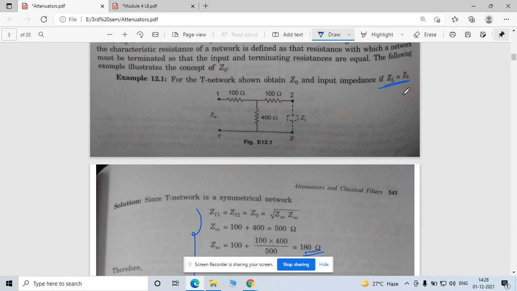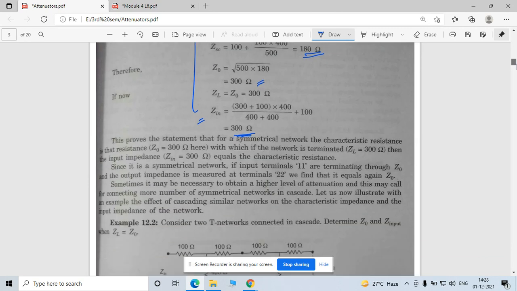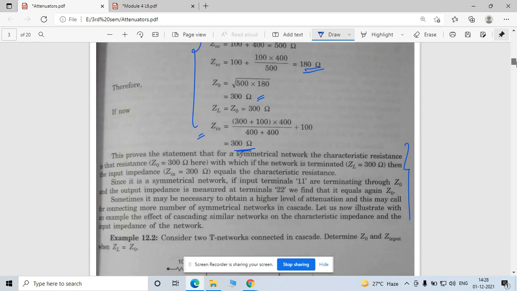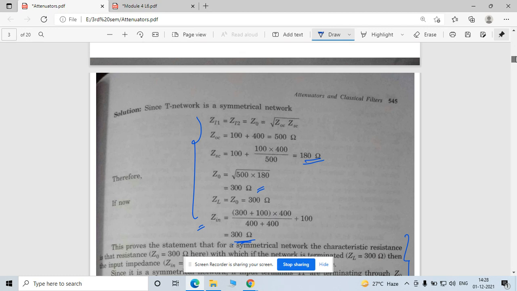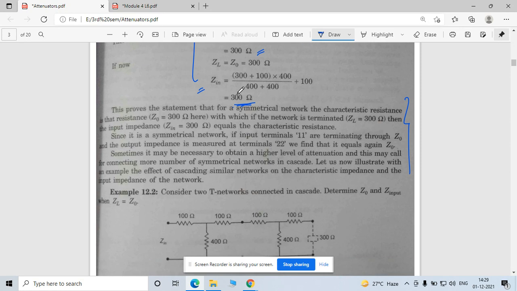So this is the T type of attenuator circuit. The condition is that this is symmetrical. So this is a 100. Means this is a symmetrical T network type. Okay. So these are all the theories given here. When you add this resistance to this network and you find this Z input, you will get this 300 ohm. Okay, simple calculation is being done here.